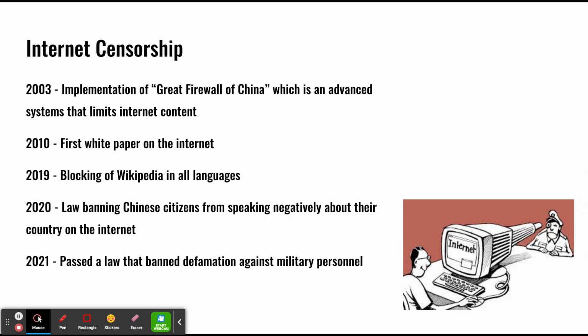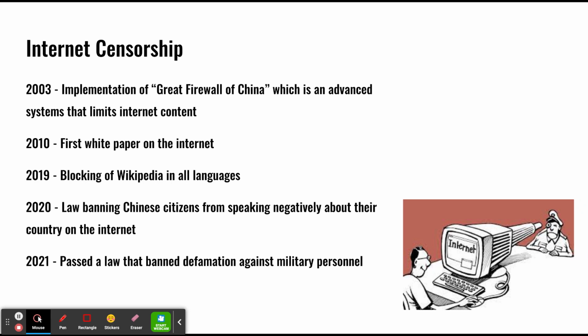So it starts off in 2003 when they implemented the Great Firewall of China. That's an advanced system that limits internet content. They can block websites, individual phrases, words, and even characters. In 2010, there was the first white paper on the internet, which requires all internet users in China to abide by Chinese laws and regulations. In 2019, they blocked Wikipedia in all languages.